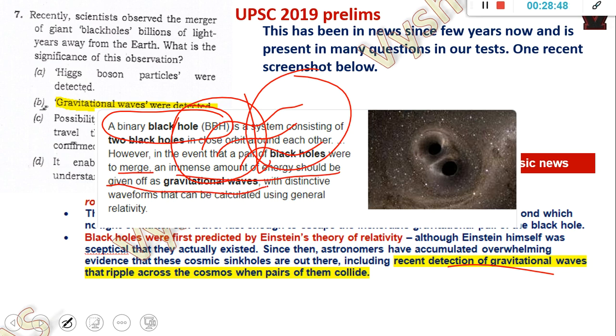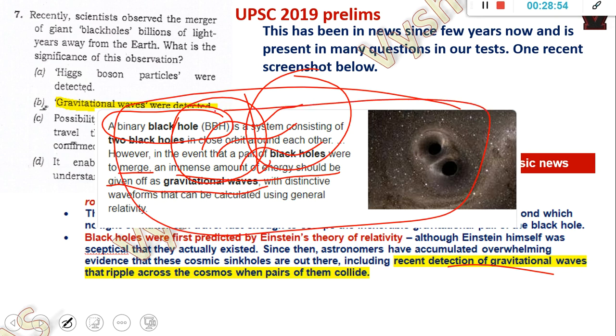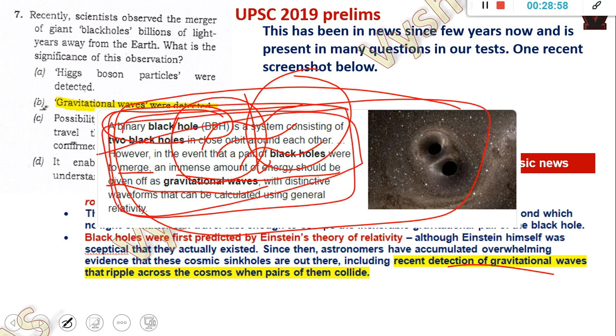When this question comes, you simply have to type in your Google, black holes merge or black holes collide. You will get the first image like this. This is the first image you will get, and read only this. This is the extra research which I am expecting you to do. Nothing else.